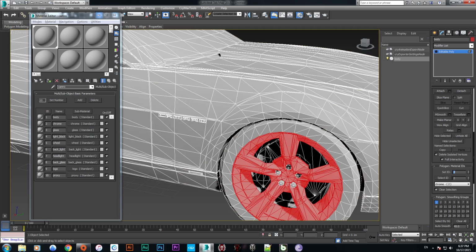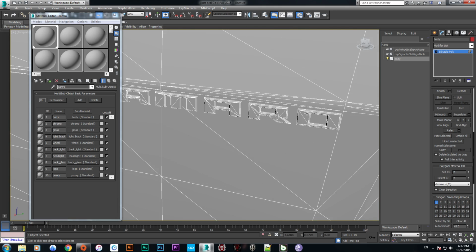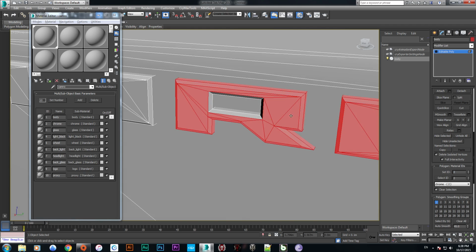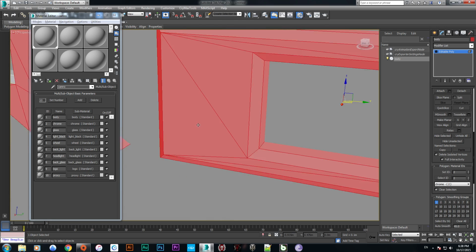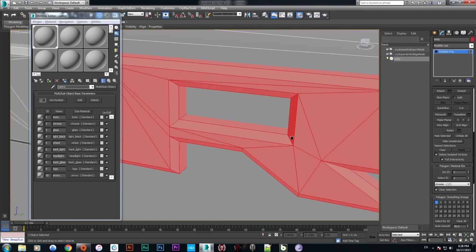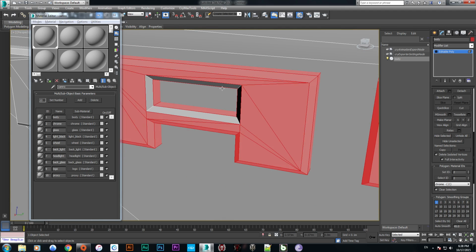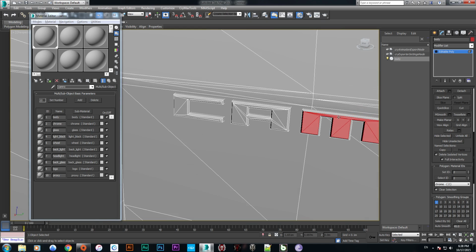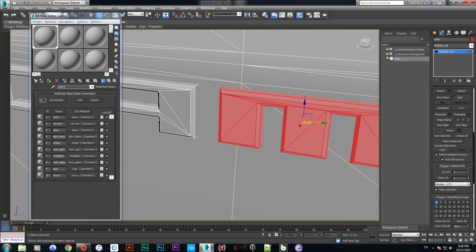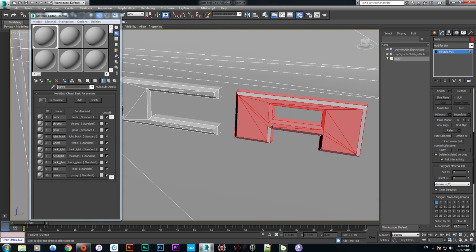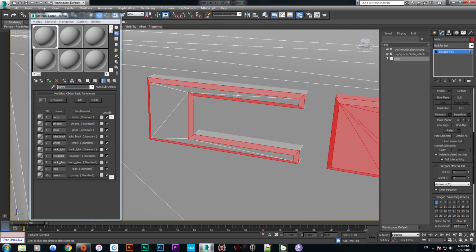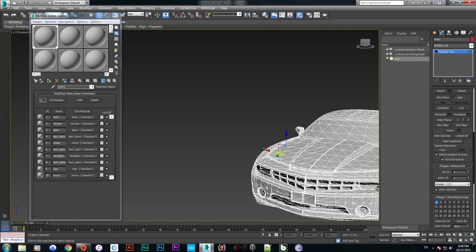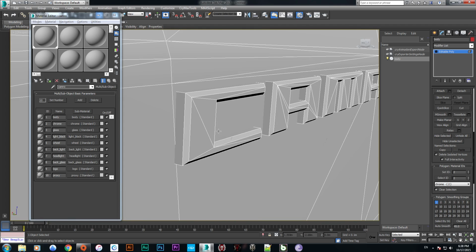And making it chrome. Now the chroming thing is over here. Make sure to select everything from the object. If you don't, this will give a problem in the textures. Now we are going to the other side.